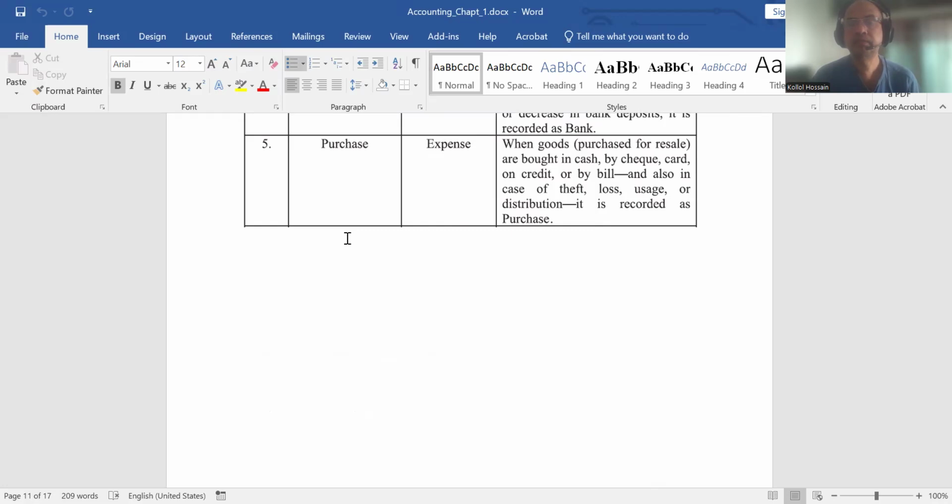The basic difference is when any purchase is related to reselling, then these goods purchase will be purchase expenses. But if any asset purchase will not be resold, it will be used in the business, then that purchase will be assets. Say furniture purchase or machinery purchase, then this is not purchase, then we will treat it as machinery account or furniture account.